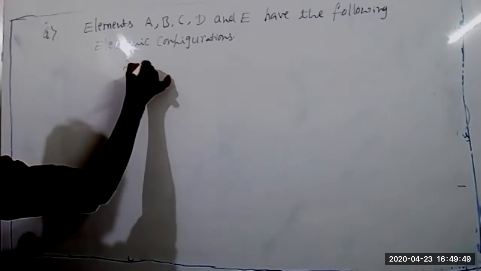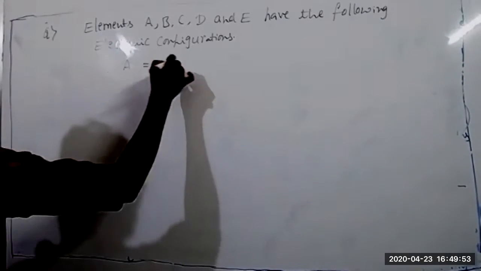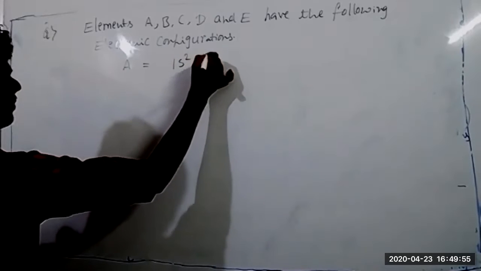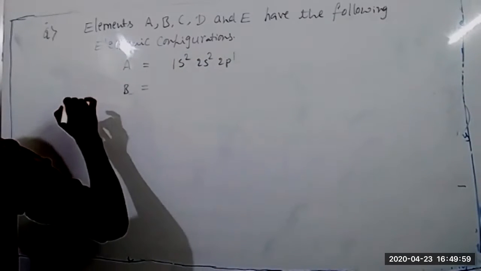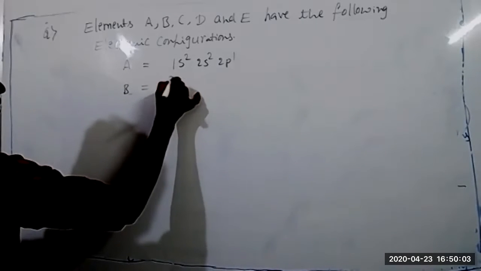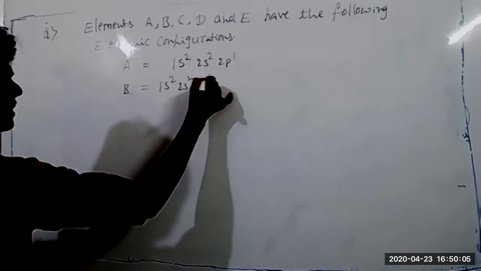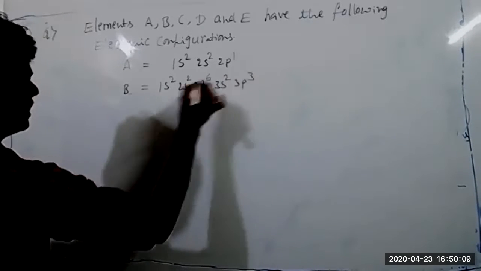A is 1s2 2s2 2p1. B is 1s2 2s2 2p6 3s2 3p3.